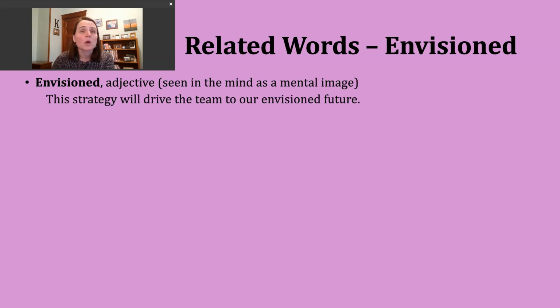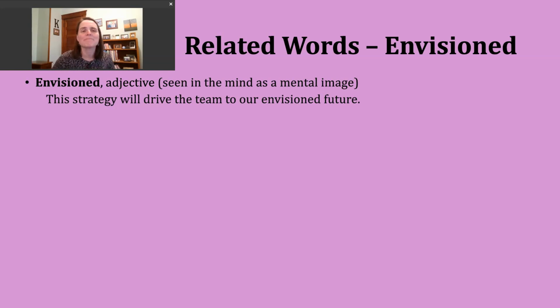But now I think we're ready to move on and talk about just one related word today. And our related word is going to be the adjective form, envisioned. Okay? So we talked about how this can be a past tense verb as well, or participle. Most of our participles can be used as adjectives. When envisioned is used as an adjective, it means seen in the mind as a mental image. Okay, so we're describing usually something that is seen in one's mind.